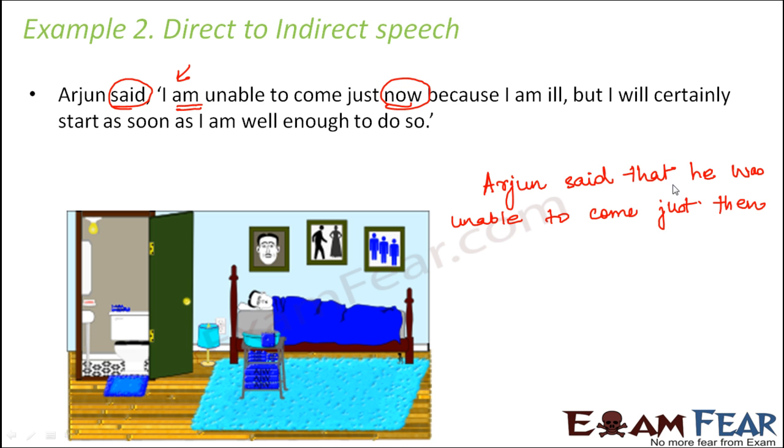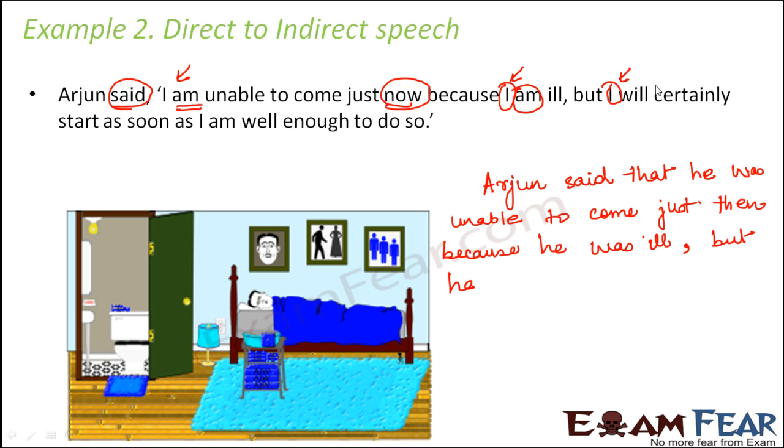So Arjun said that he was unable to come just then because I am ill. Because I will change to he, am will change to was, because he was ill. But again I will change to he, but he will.